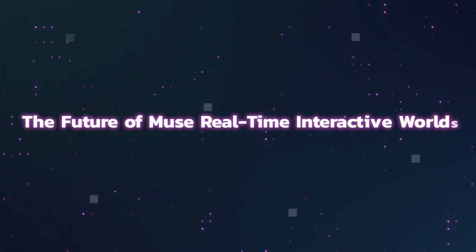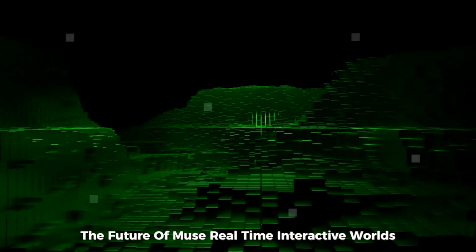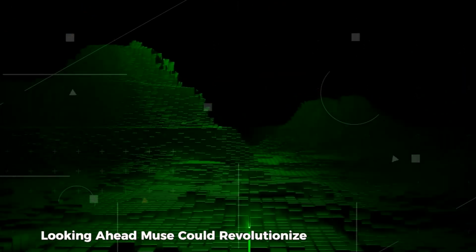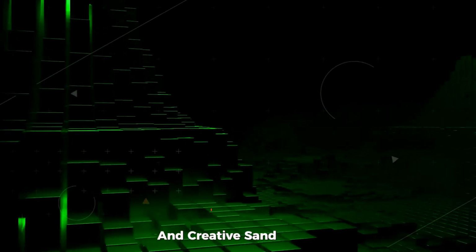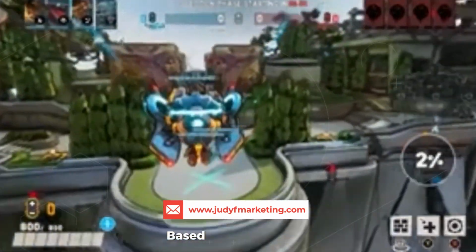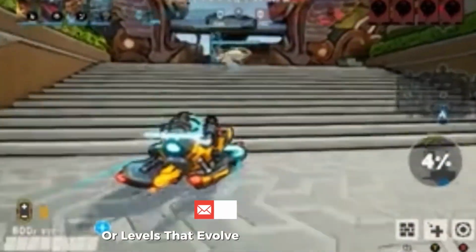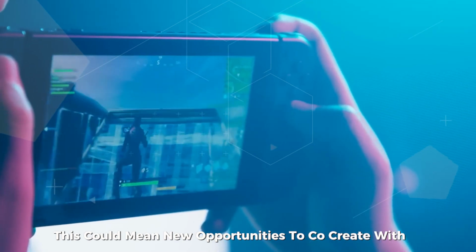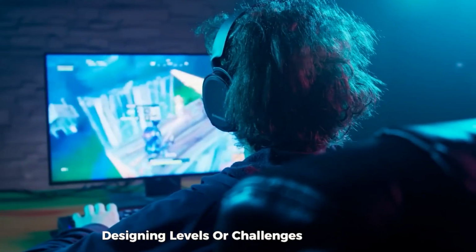The future of Muse, real-time interactive worlds. Looking ahead, Muse could revolutionize open-world games and creative sandboxes, enabling environments that adapt in real time to player actions. Imagine games that expand dynamically based on player input or levels that evolve in unexpected ways. For players, this could mean new opportunities to co-create with AI, designing levels or challenges on the fly.